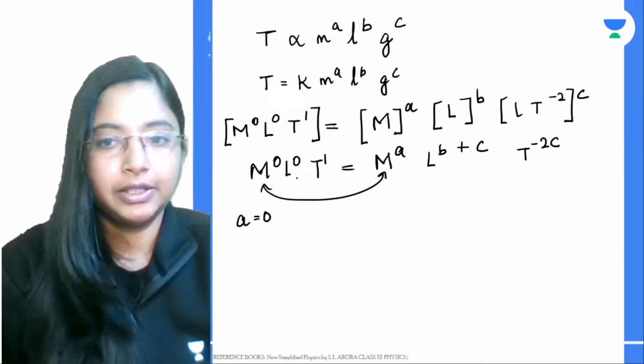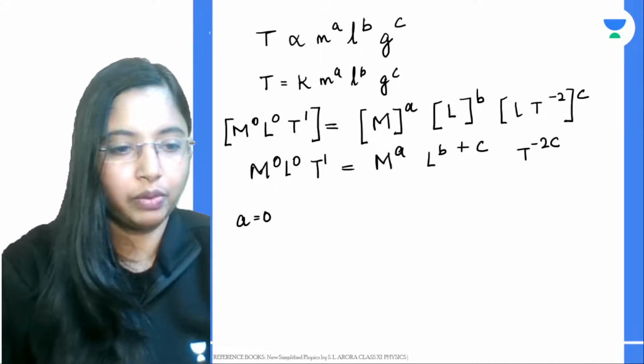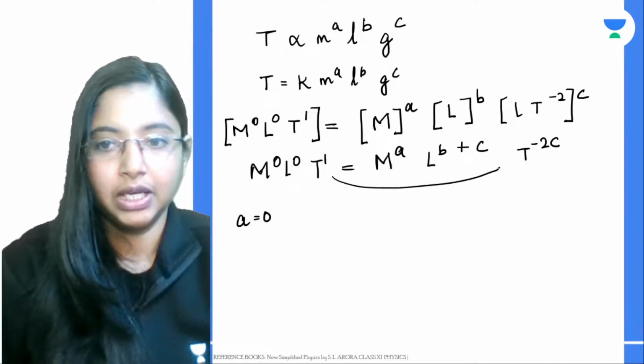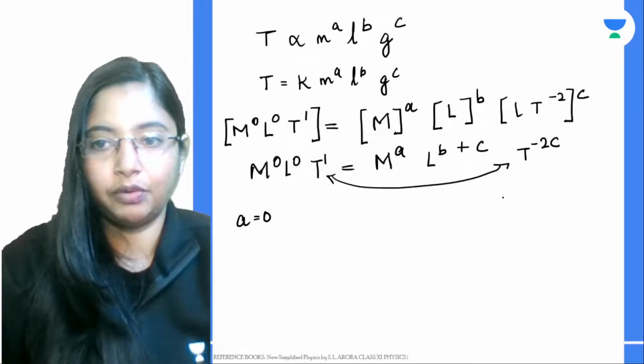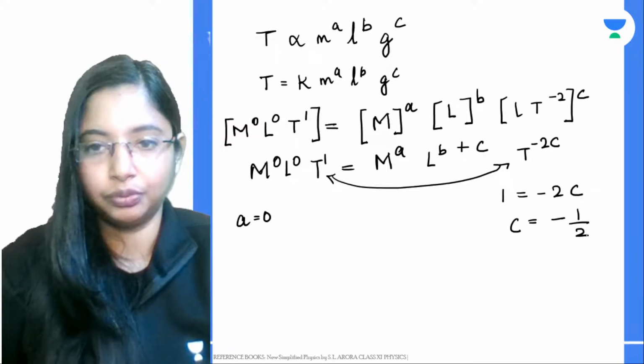Alright, next quantity we are going to consider. There are two quantities. First, what we will do is take the one which has just one term, that is c over here. 1 over here is equal to minus 2c. So c is nothing but minus 1 by 2.